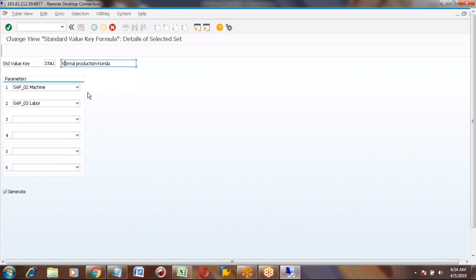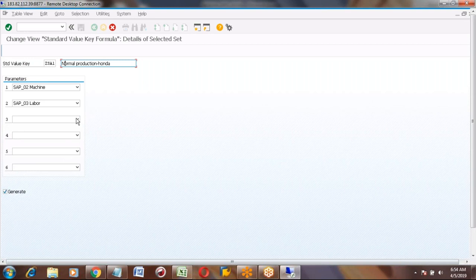Because this is a configuration we won't change frequently. If I don't want setup time, I will maintain 0 value in the routing. We will use this in the routing master data, so in place of the standard value, I will put 0. What is the other field in this parameter?